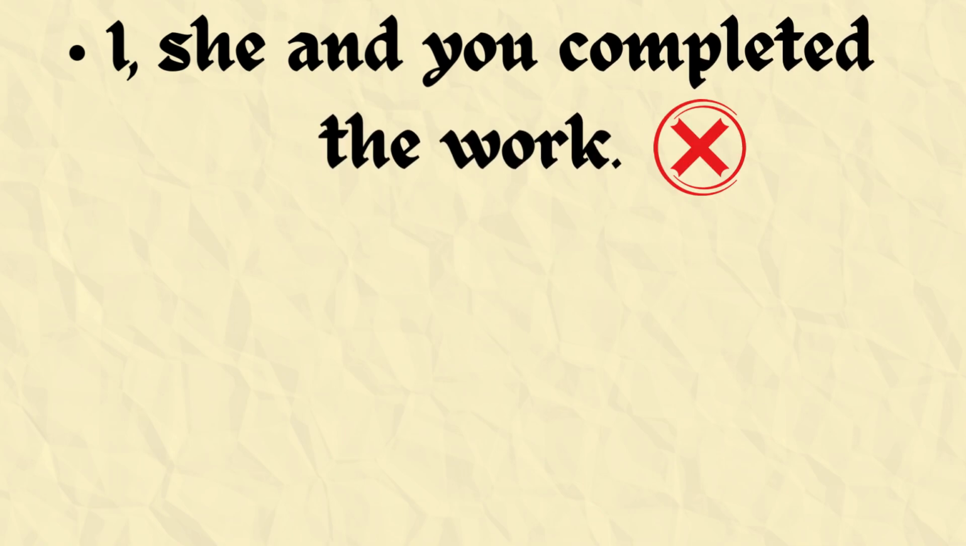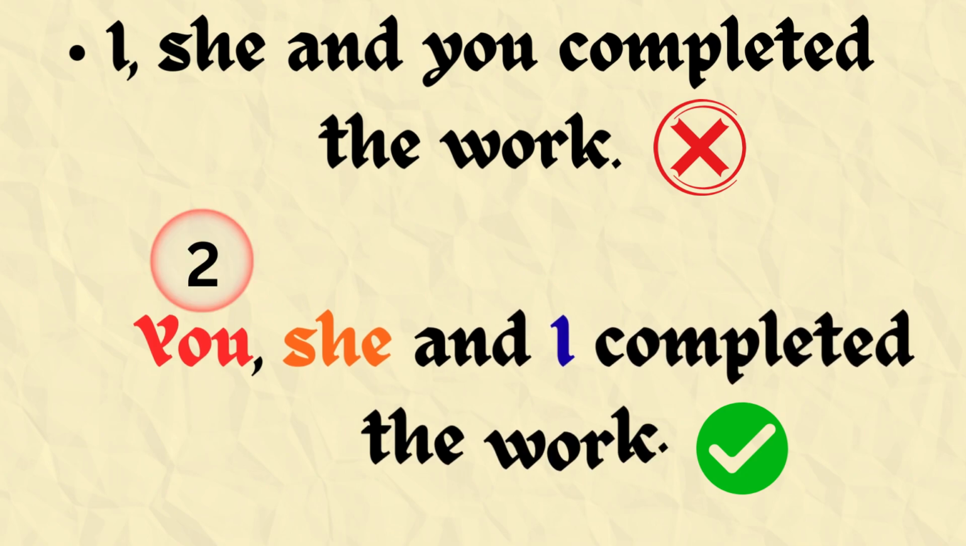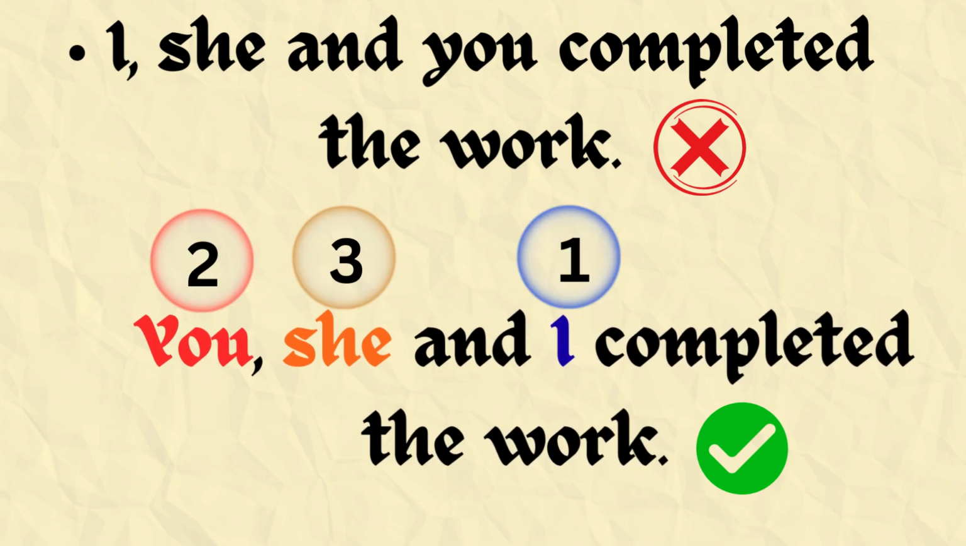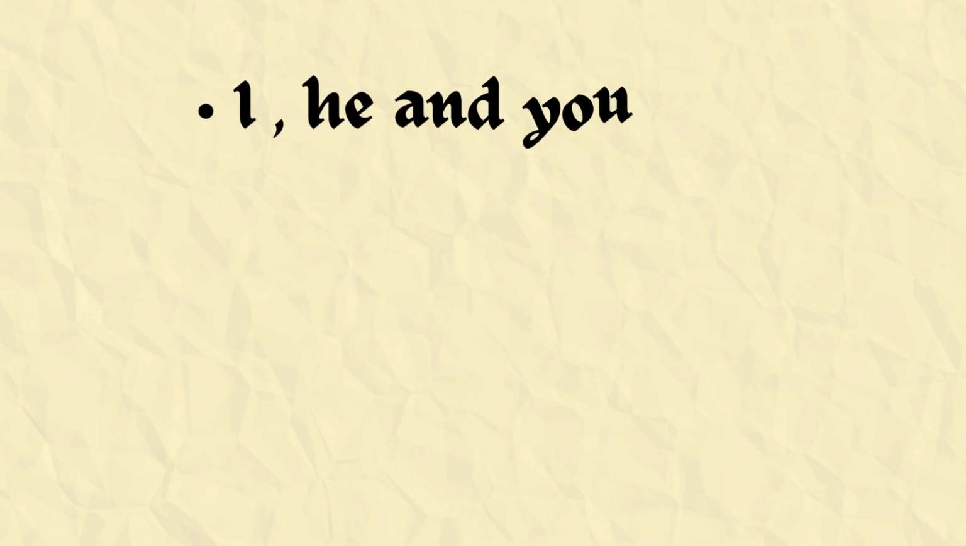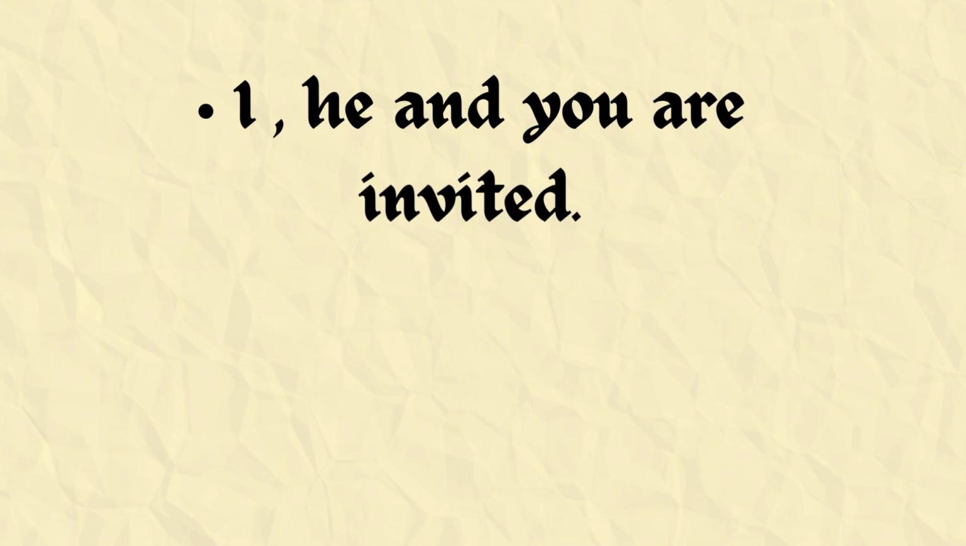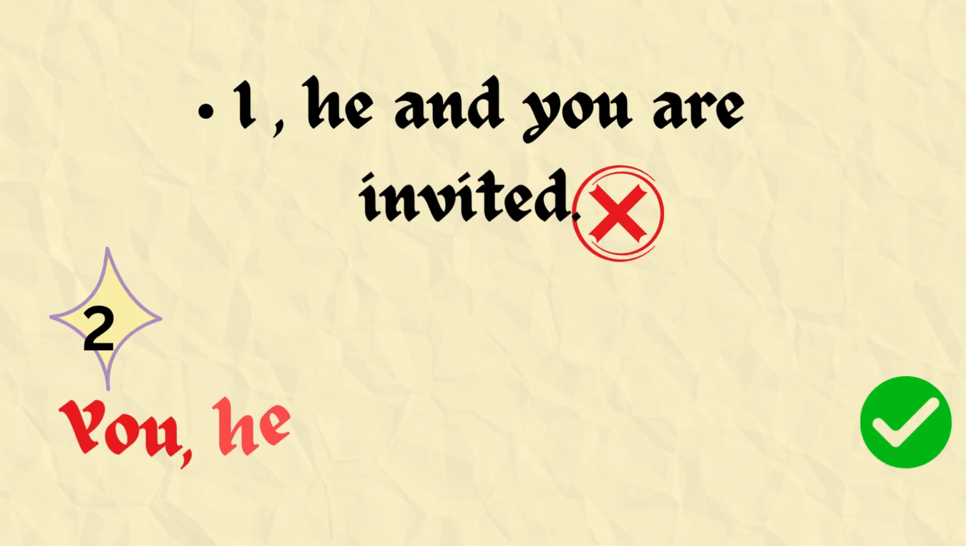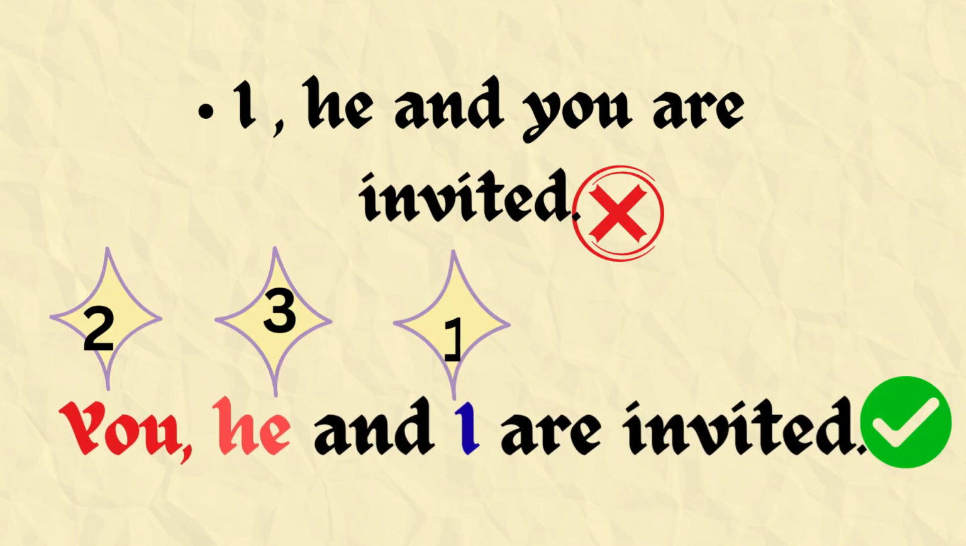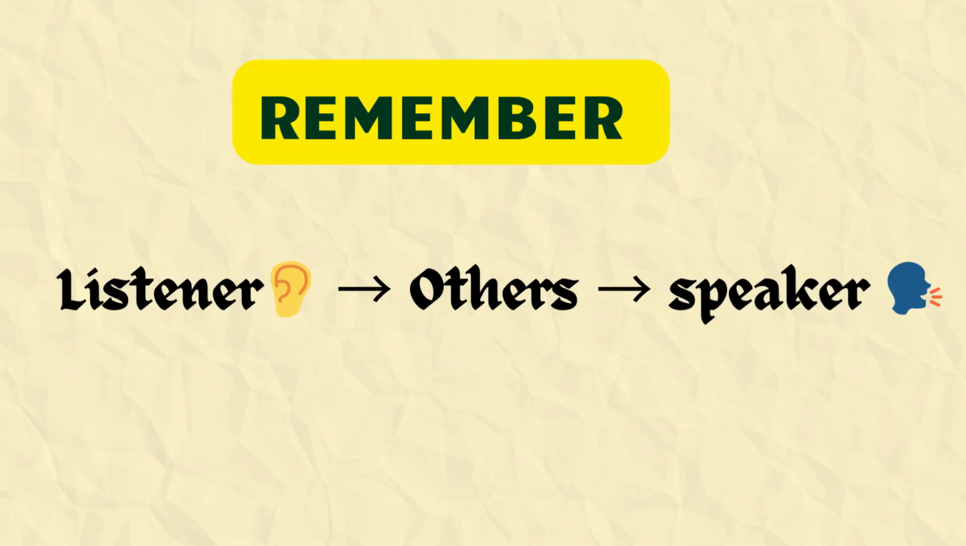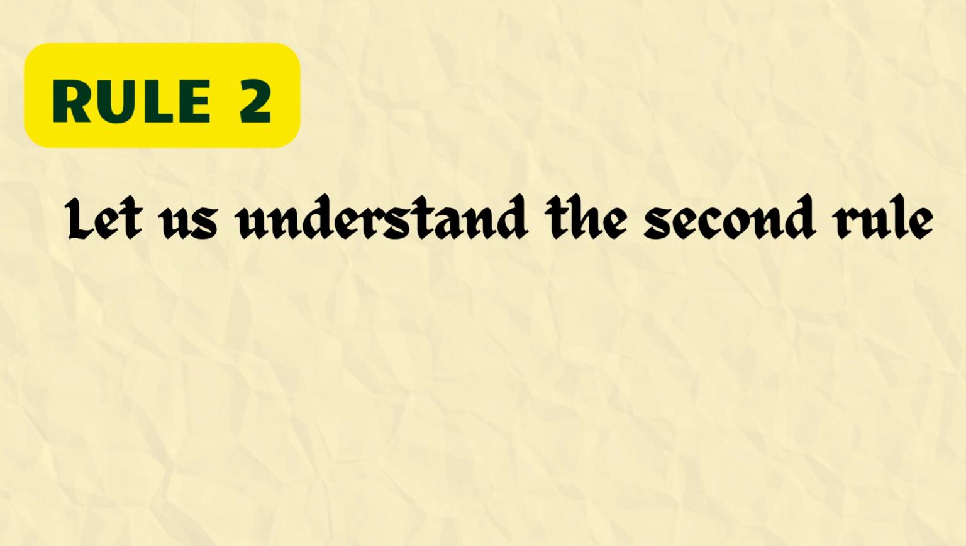Second, "I, she, and you completed the work." But the correct order will be you, second person, she, third person, and then I, first person, completed the work. Got it? Okay, next is "I, he, and you are invited." But the correct order is "you, he, and I are invited." Always remember, listener, then others, after that, speaker. Got it?